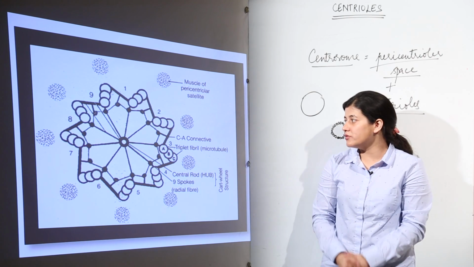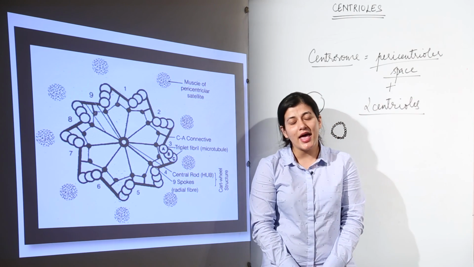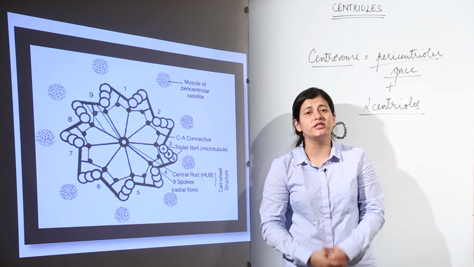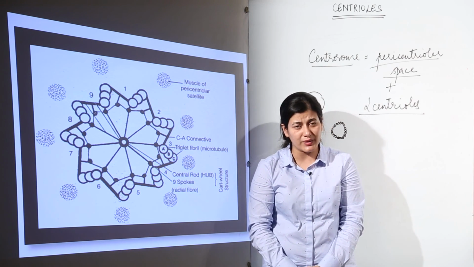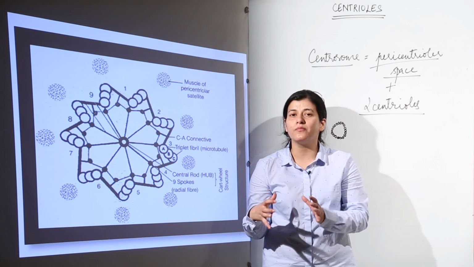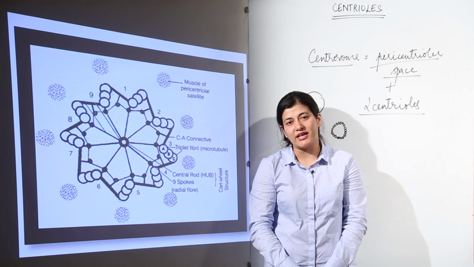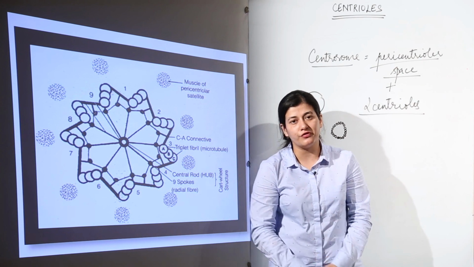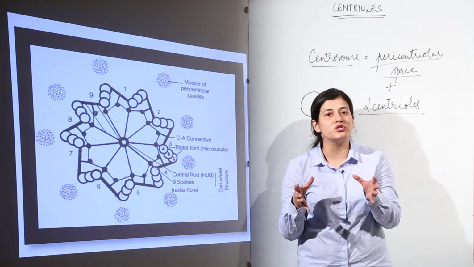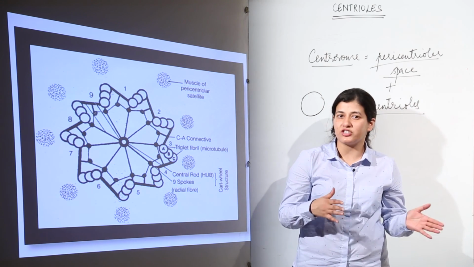So this is all about the centriole that you have to understand, and you have to learn the functions of the centriole as well, from a comparative point of view, so that you can distinguish between the ultrastructures of flagella and the